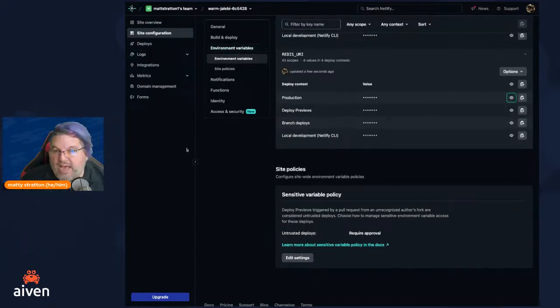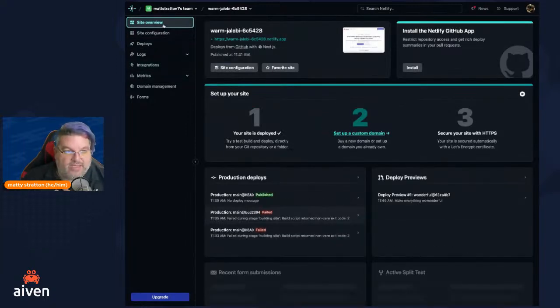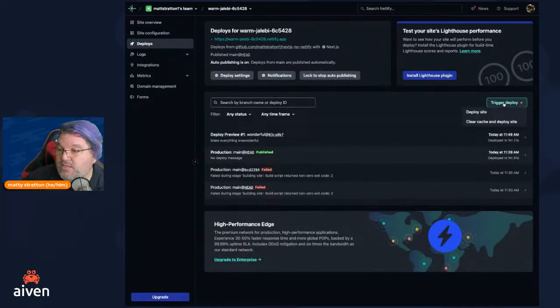Now, again, remember, Netlify does not consider a change to a variable to be a deployment thing. So we're going to go back to our deploys and we're going to kick off a new deployment for production. We're going to deploy the site.